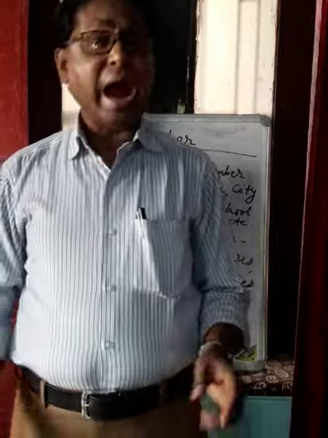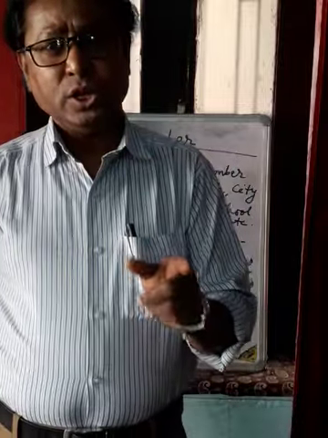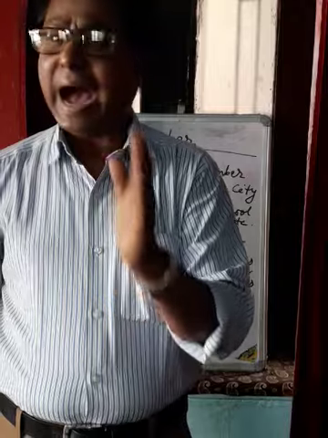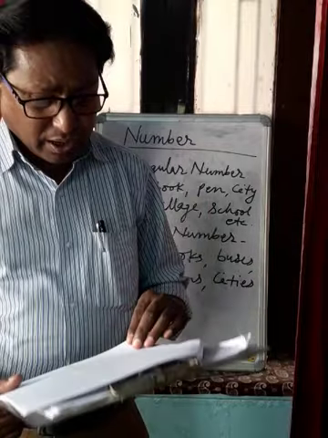City becomes cities. Army, last letter is y, before that is m. M is a consonant. So in that case, we remove y, and in place of y, we put ies to make it plural. So we have to learn all these ways.